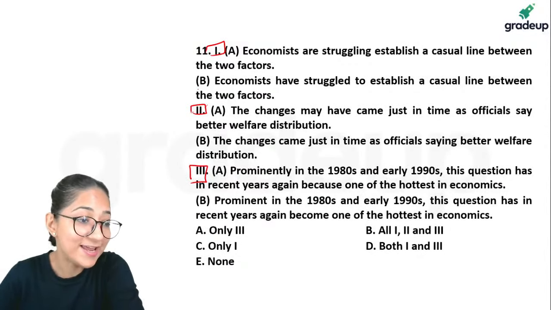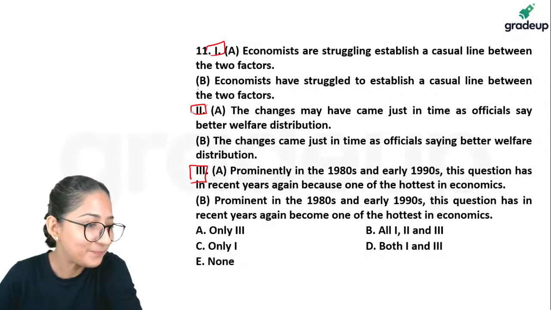Okay, Sanket is with C. Daisy is very quick with D. Okay.